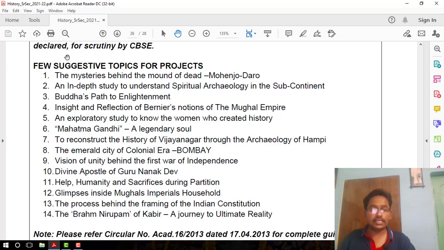So these are the list of the projects provided by CBSE in the syllabus. Please download the syllabus so you can get these projects. You have to make one project for class 12, which is very important. And remember, students, you can score a lot from the project work.